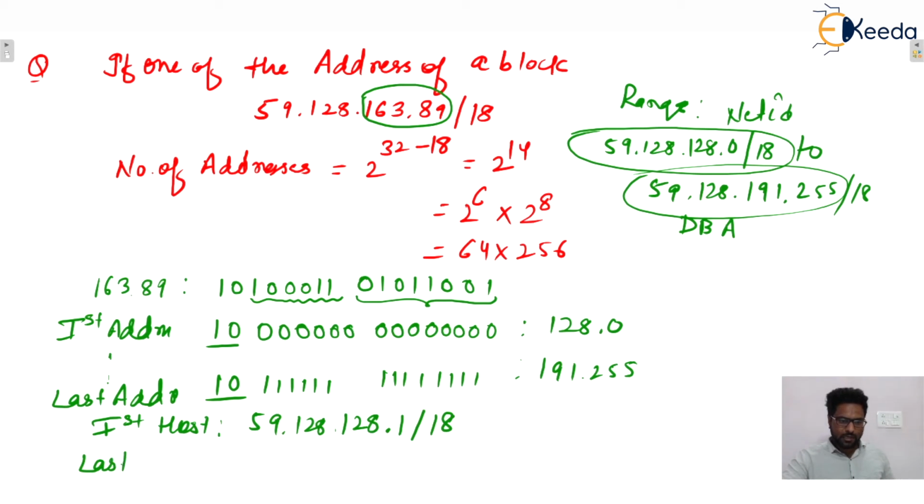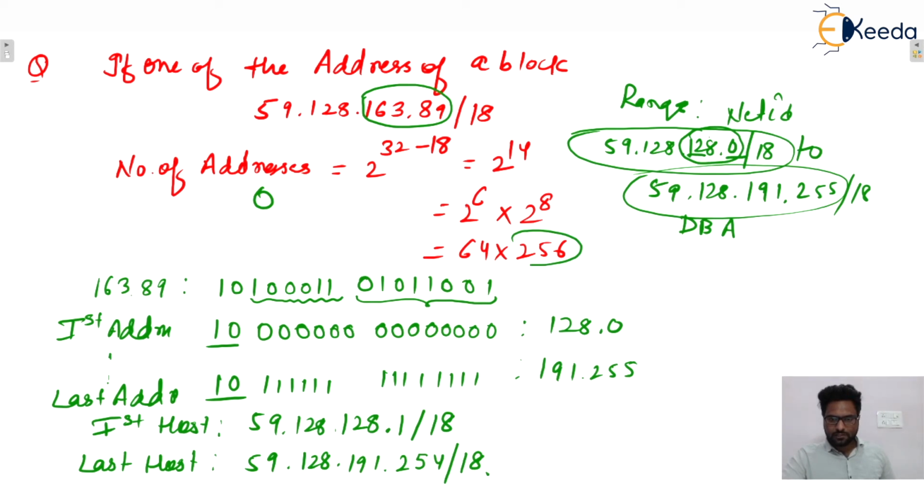And what will be the last host? So that will be 59.128.191.254. That will be the last host. I hope this one is clear to everyone. So in the first address, the last two octets are 128 and 0. So 0 will be divisible by 256. Yes, no problem.